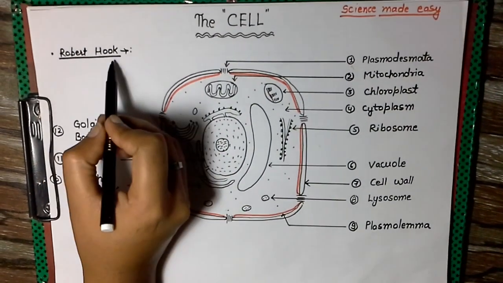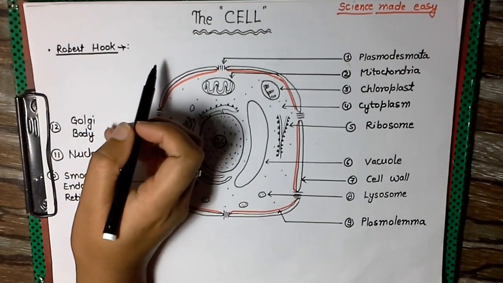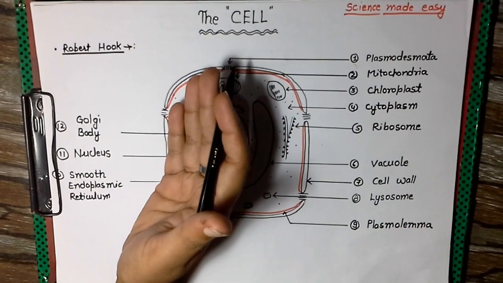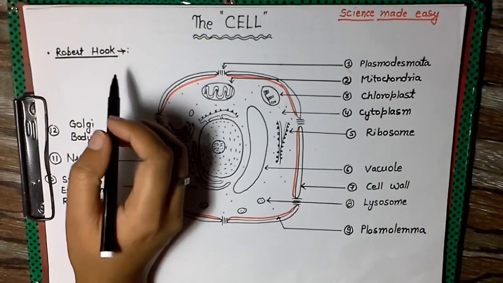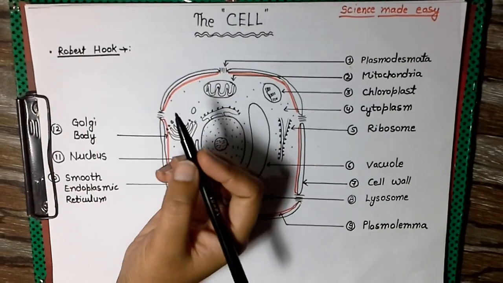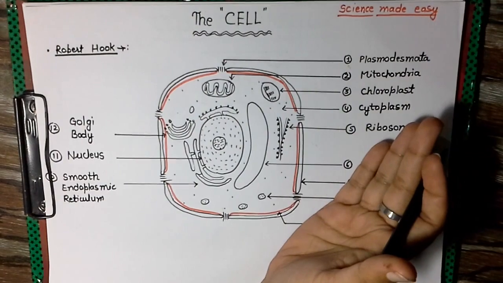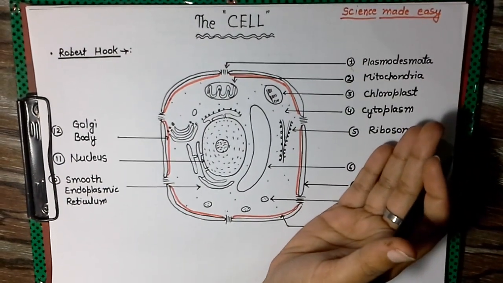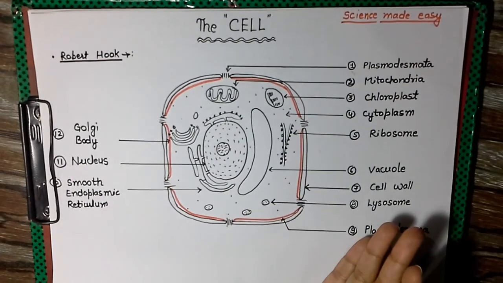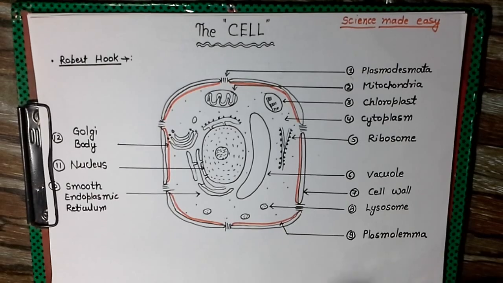So it was Robert Hooke who first discovered the cell in a piece of cork, in which he observed cells like a hexagonal structure through the microscope which was made by himself, and he was the first to discover them. And we all know that cork is a kind of dead tissue, so he did not see any nucleus or any other organelles in this, but he only observed the cell and its